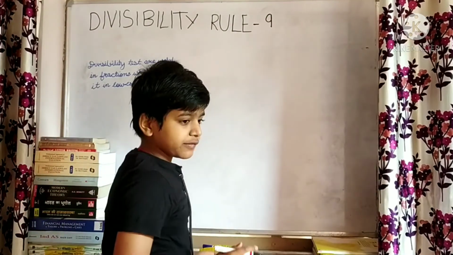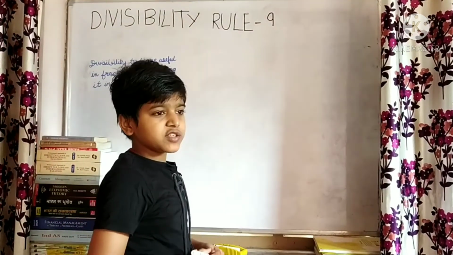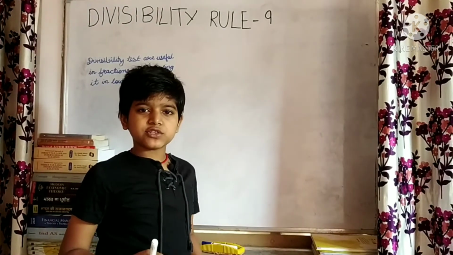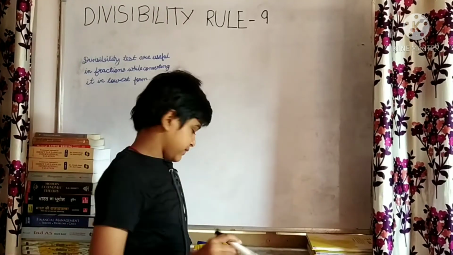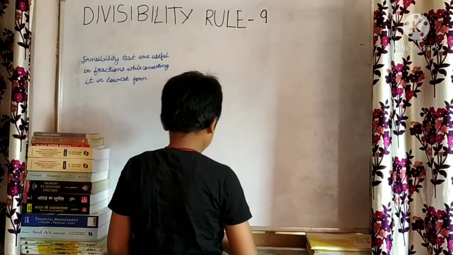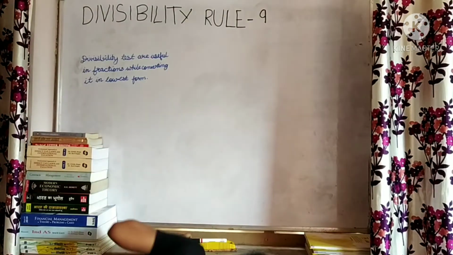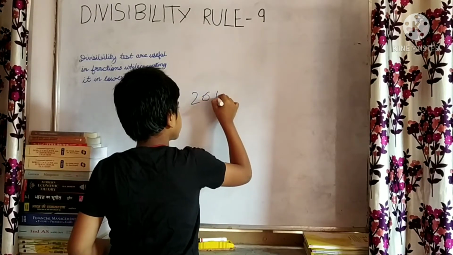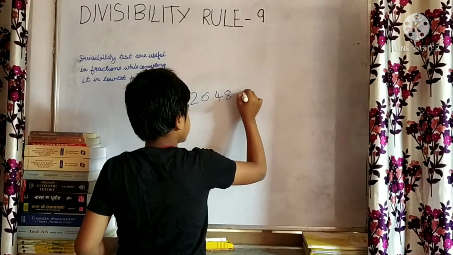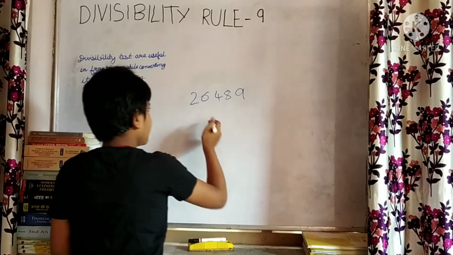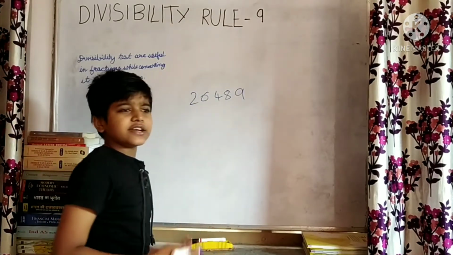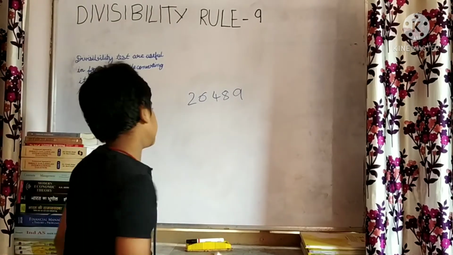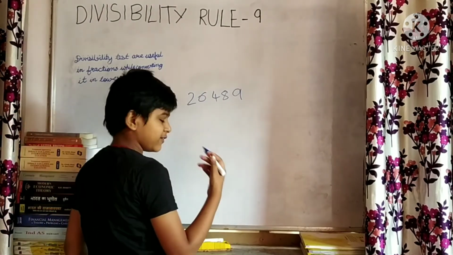This is the divisibility rule of 9. The divisibility rule of 9 is that we have to add all the digits, like in 3. Okay, let me take one number: 2, 6, 4, 8, 9. Now I have to add, like in the divisibility rule of 3 we added all the numbers. I am going to do that only.